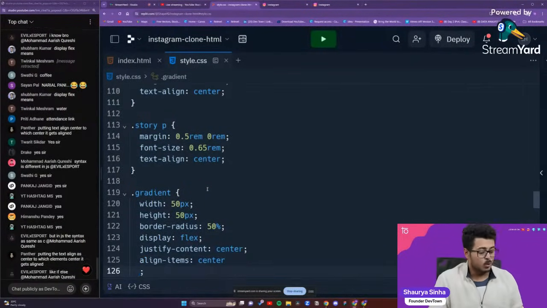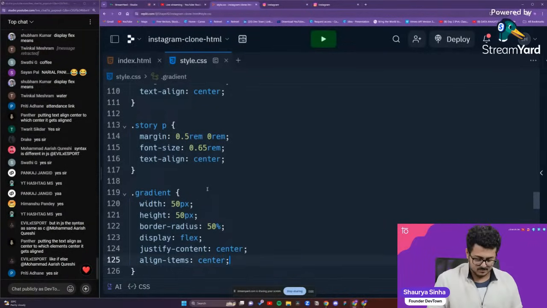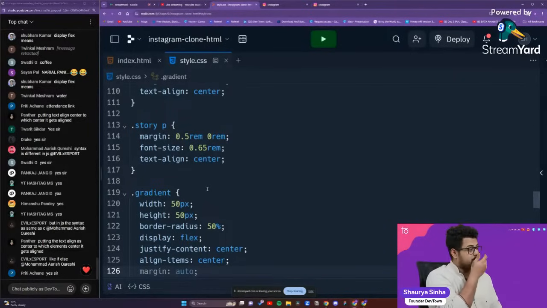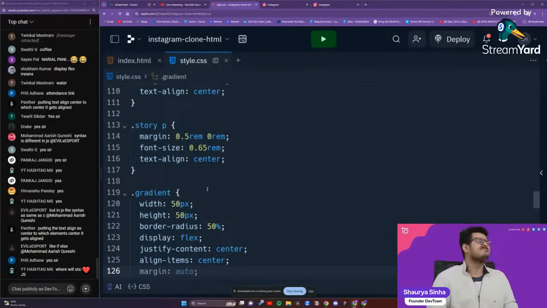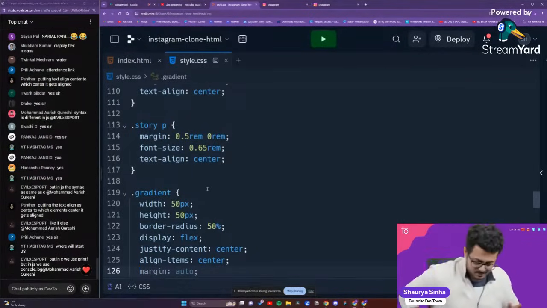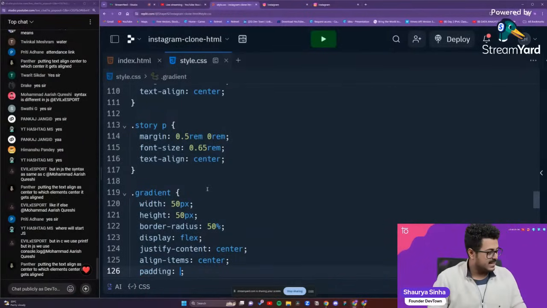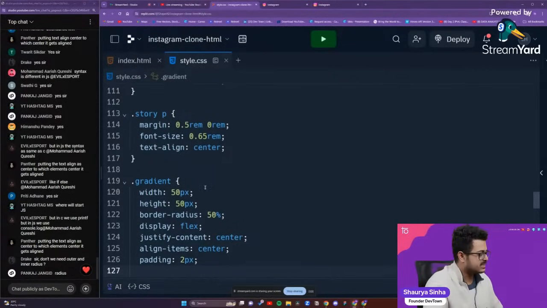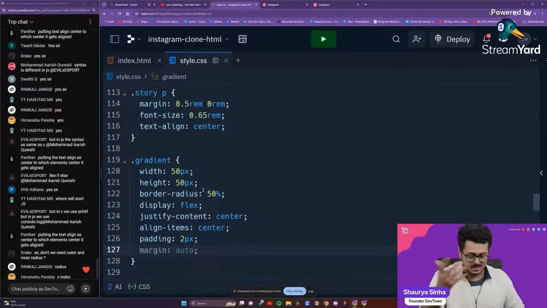And now comes the most important part, guys. First, let me clear up my nose a little bit. Like a waterfall down here. And let's put up padding as well. While we are at it, padding should also be included right away. We shouldn't be ignoring the padding itself. Okay, now we can focus upon our background color, guys.